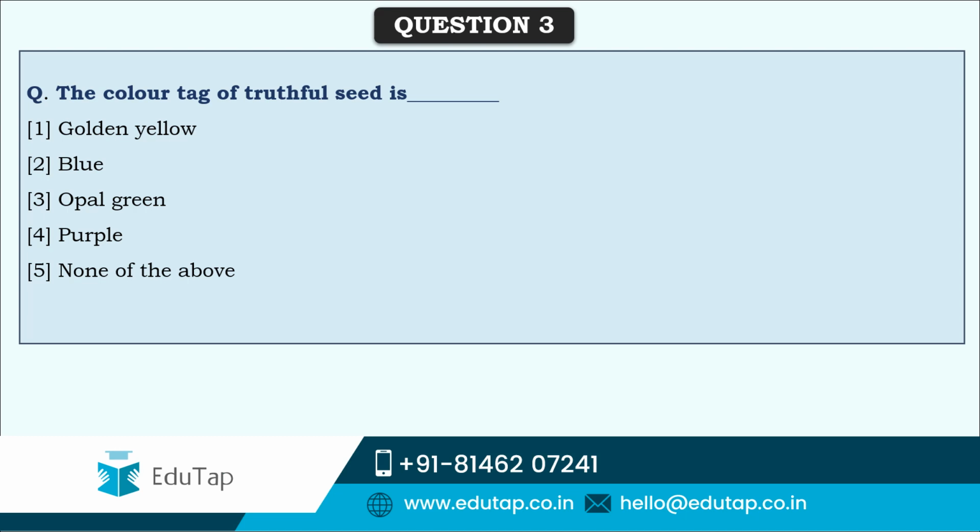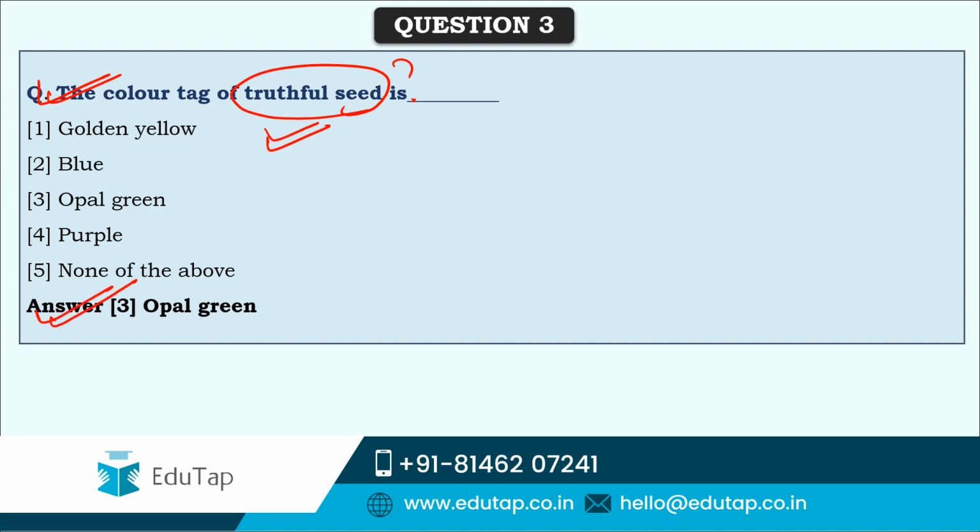So friends, next comes the question: what is the color tag of truthful seed? Now what is this truthful seed? It is that category of seed that is produced by either cultivators or private seed companies, and sold under truthful labels. This kind of seed does not come under the purview of the Department of Seed Certification, but yes, the field standard and the seed standard should be maintained as per the Seed Act and certified seed stage.